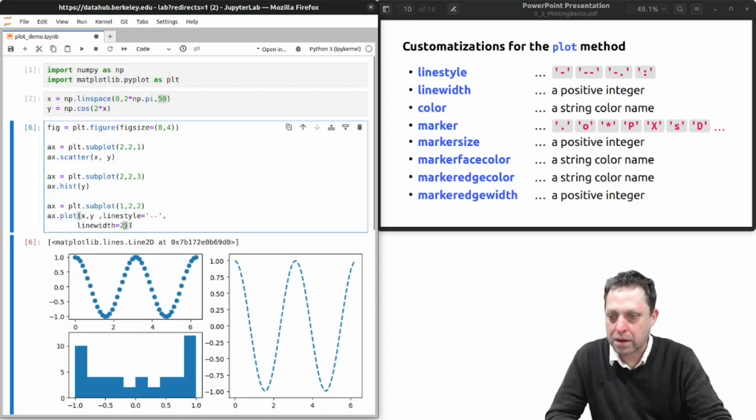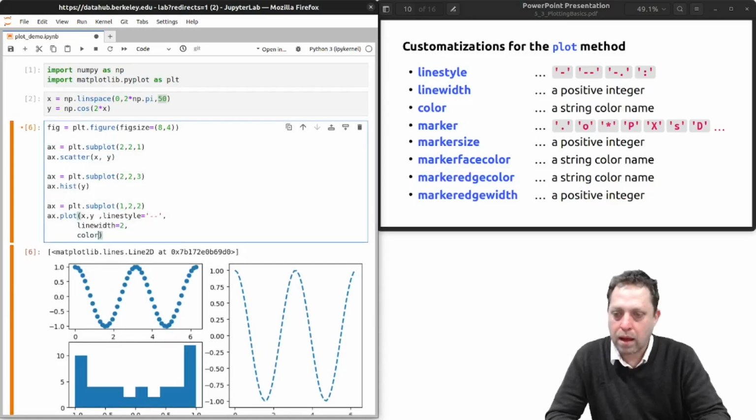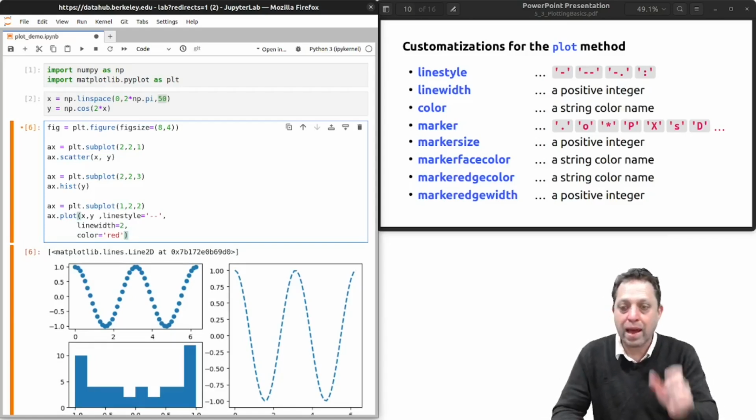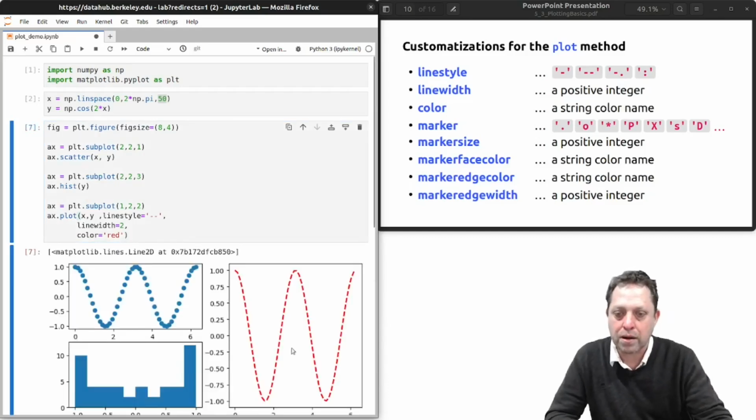How about the color? We pass in through the color argument the name of the color that we want the line to be. Let's say I want it to be red. I just assign the string red to the argument color, and now we have a red line.